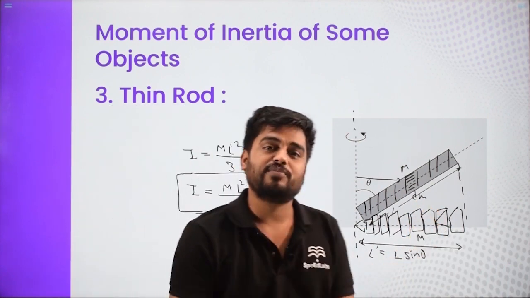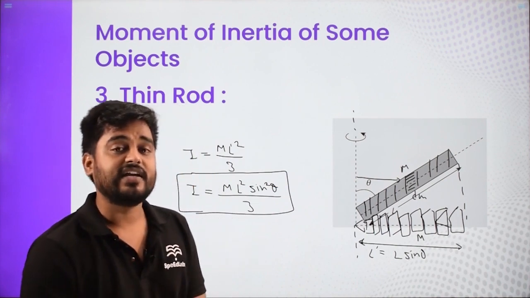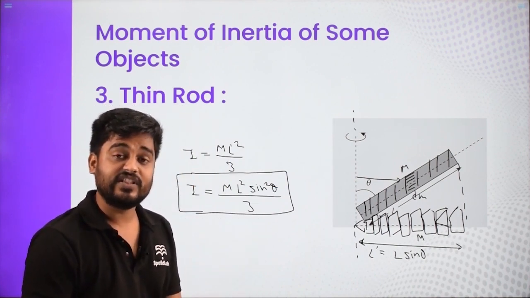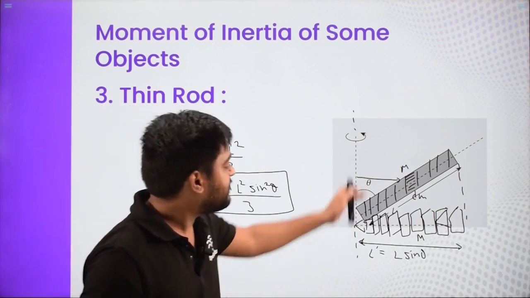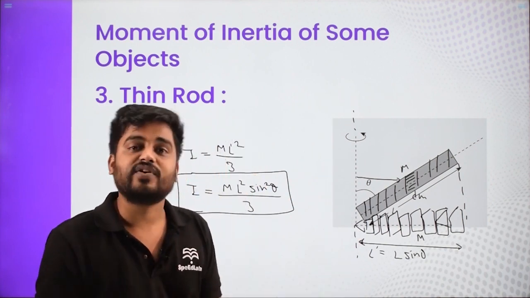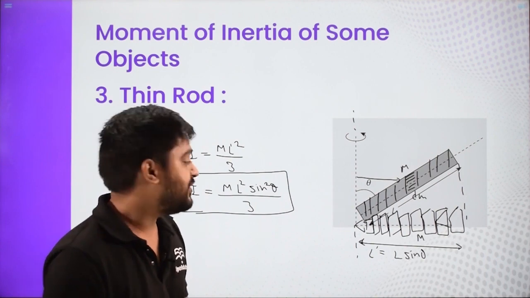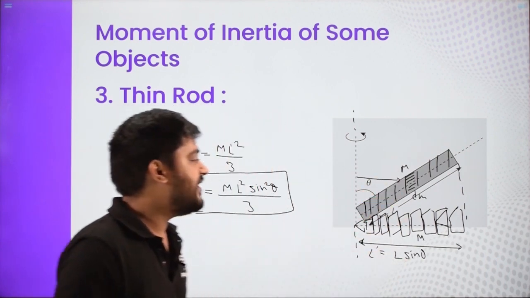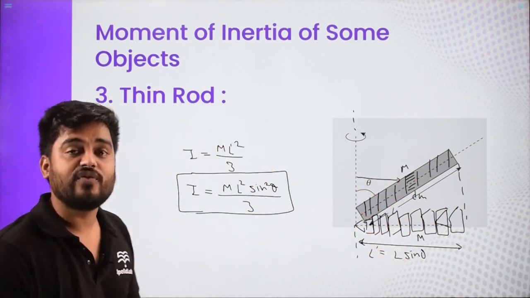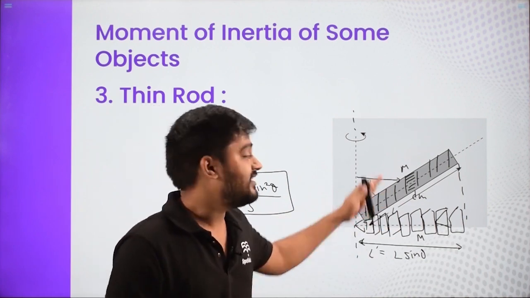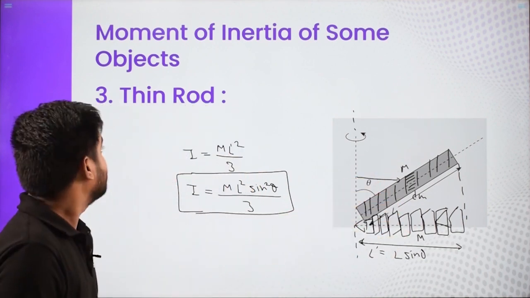So you can cut any object in infinite parts, and you can move it wherever you want without changing its distance from the axis. The moment of inertia is not going to change. So that is an important property. This is useful sometimes when they ask the moment of inertia of the rod which is lying at some angle rather than perpendicular.